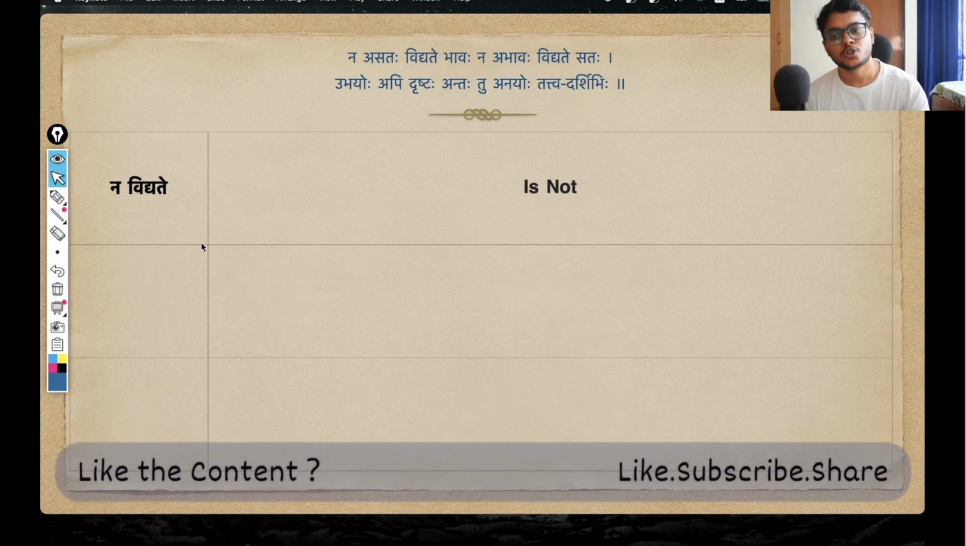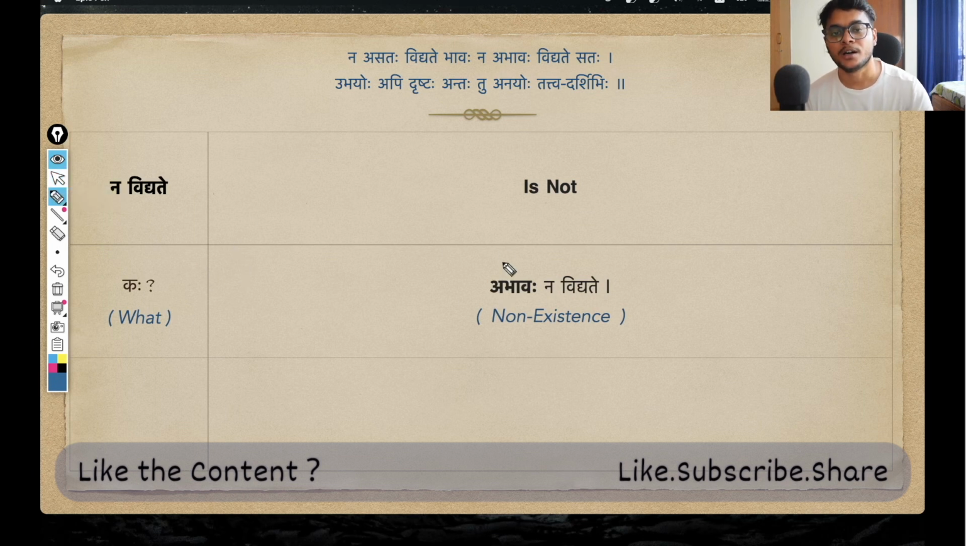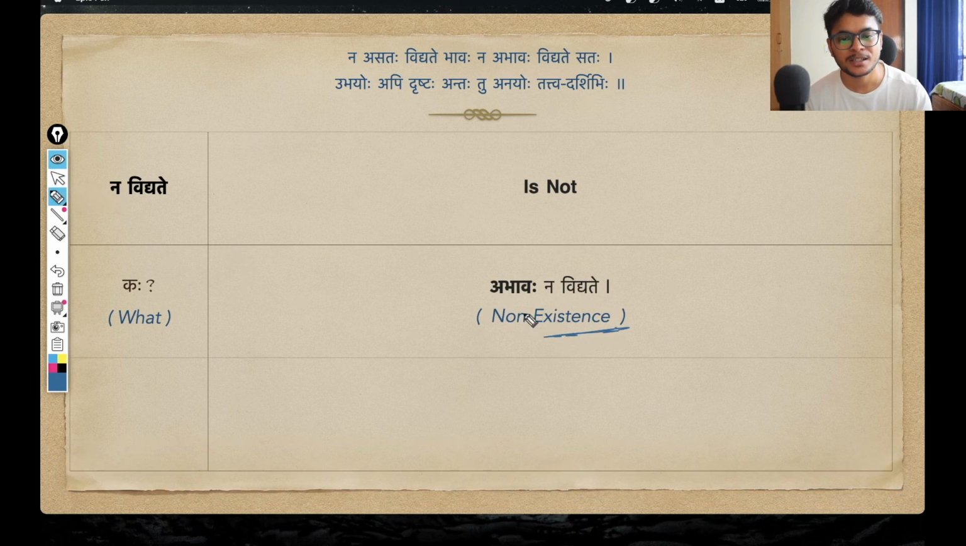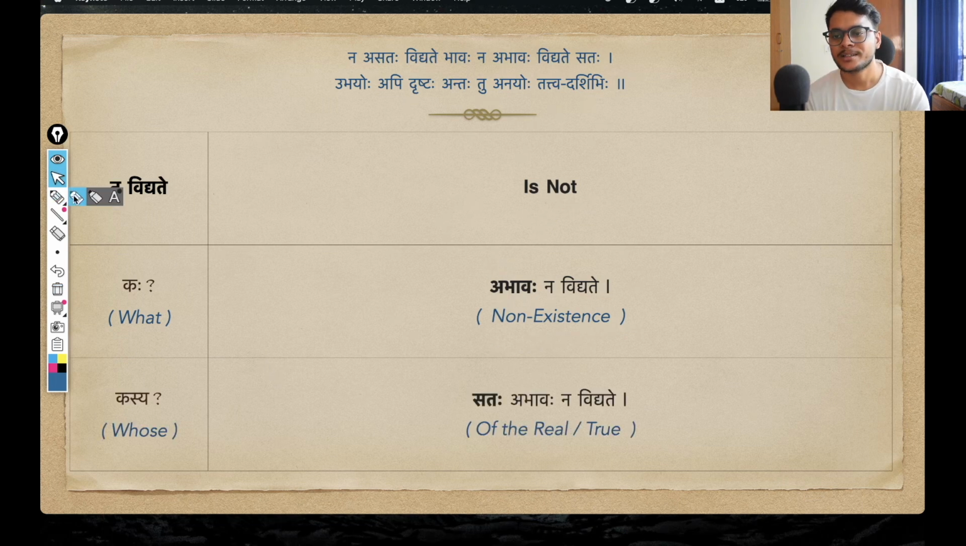And further in the shloka, we again have this na vidyate. We have already seen this, that something is not. Kaha na vidyate? So abhavaha. And bhavaha, we already saw, means existence. So of course, for abhavaha, we are just negating the meaning. So abhavaha na vidyate, non-existence of something is not. Okay, I hope it is clear. So I'll just move on, and now again we are asking the question, whose non-existence? Kasya abhavaha na vidyate, whose non-existence is not?